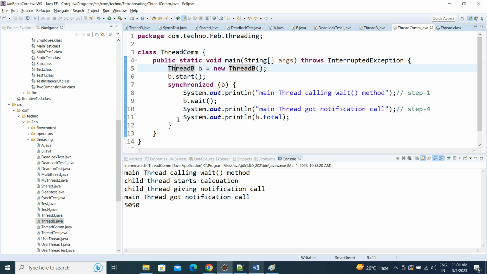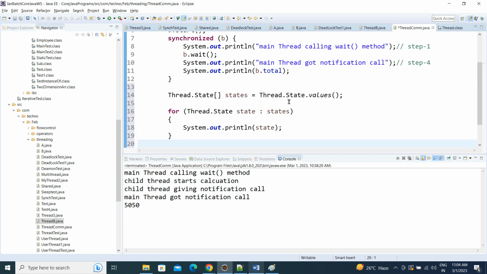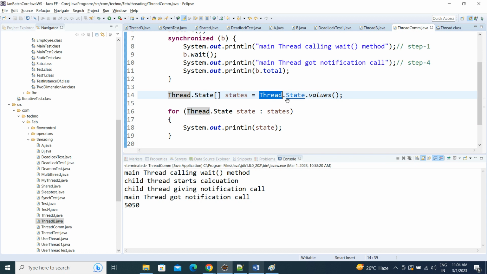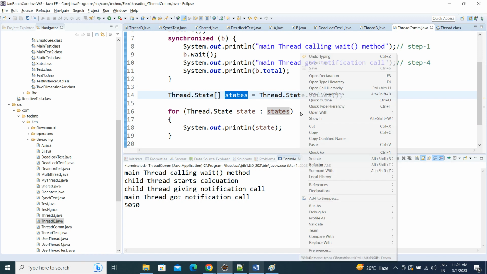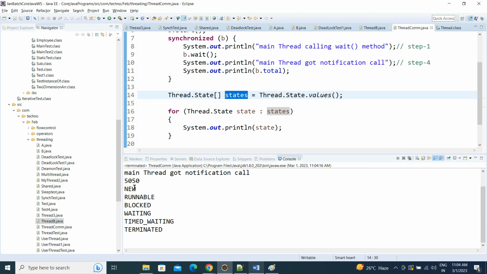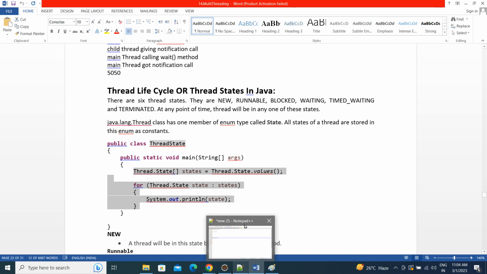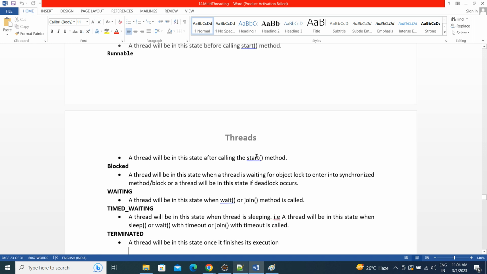After this, write this code and it will print. I'm calling Thread.State.values, which gives all the values, and iterating over them using a for each loop. See: new, runnable, blocked, waiting, timed waiting, and terminated. I have also given a description for each state.